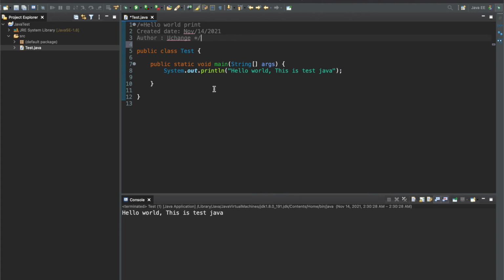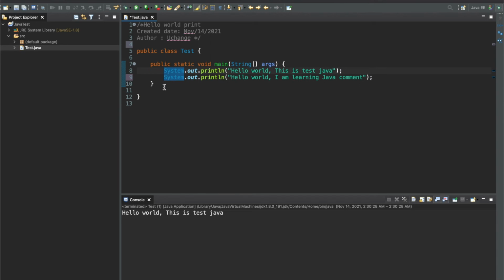Similarly, let's go with a single line comment. Here, let's say System.out.println. I just copied this and pasted it here, and let's say this is a test. I'll just write "I'm learning Java". Comment, right? So let's say I don't want this line number 8 to get executed.